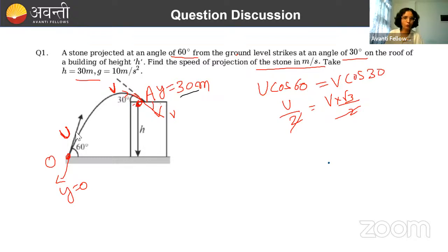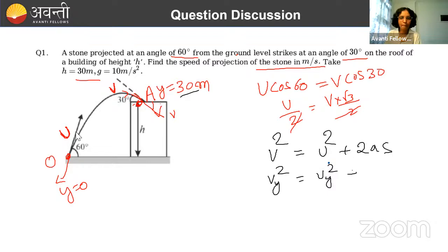So let's go with the third equation of motion. v square will be equal to u square plus 2as. Again, s is the displacement. So vy square equals uy square plus 2 ay sy. Let's put the values now. vy will be equal to how much? That will be equal to v sin 30.